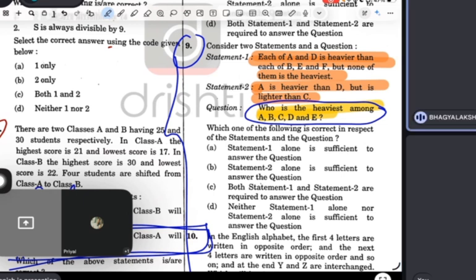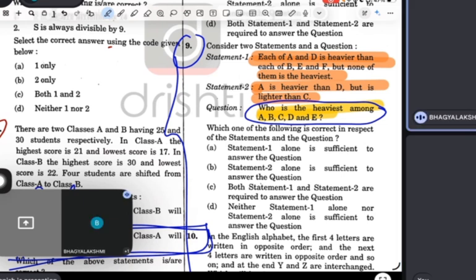From statement one, we can't get the answer. Why, Priyal? See, each of A and D is heavier than B, E, F. A is greater than B, E, F, and D is greater than B, E, F. But none of them is heaviest. But the question is asked, who is the heaviest among them?